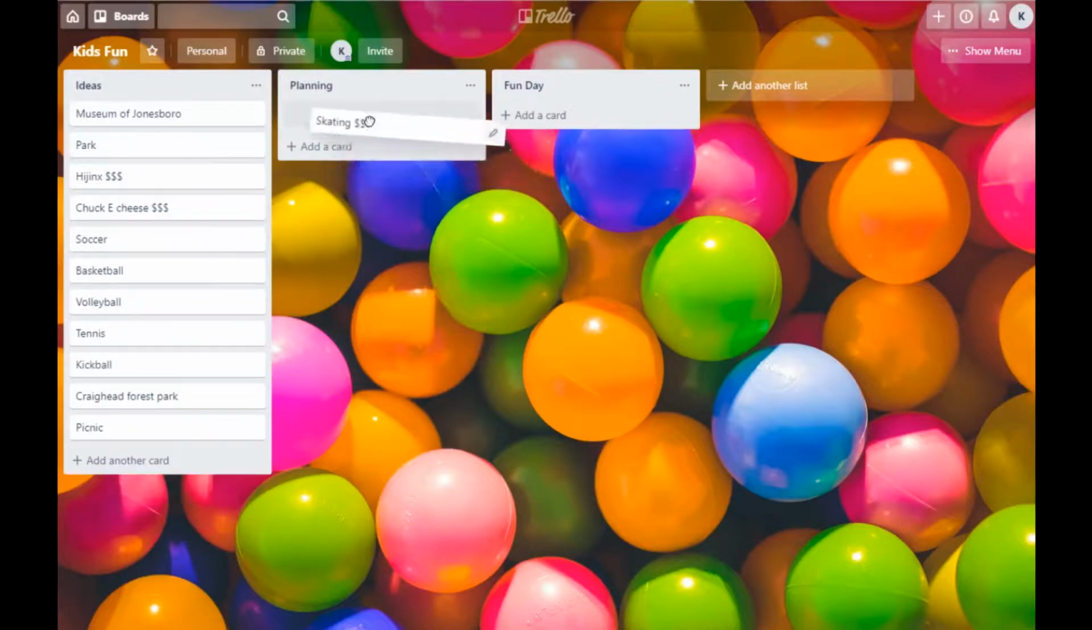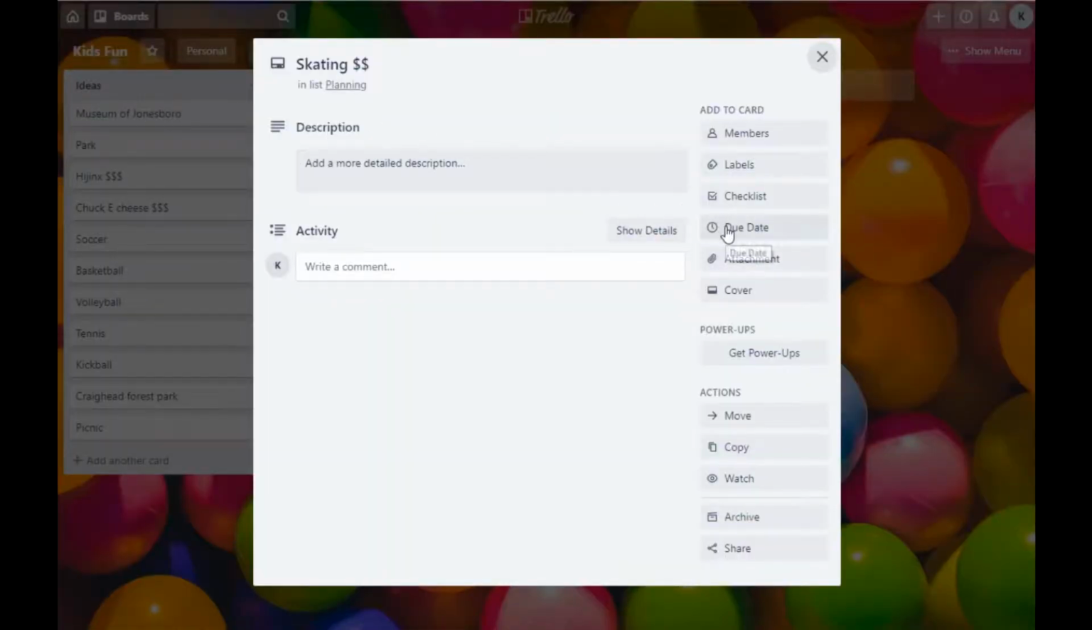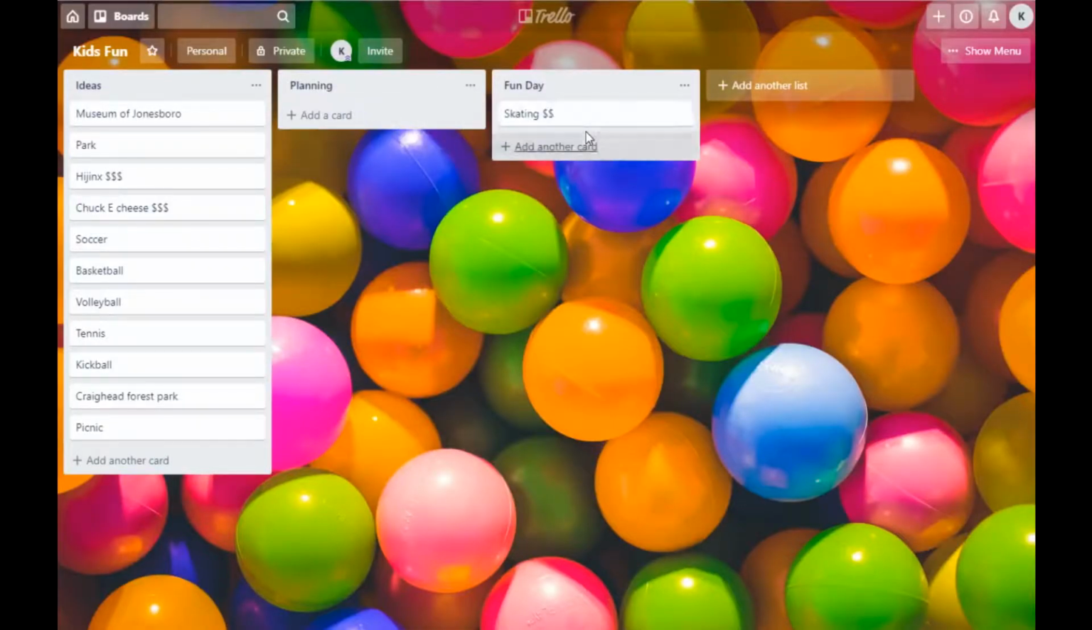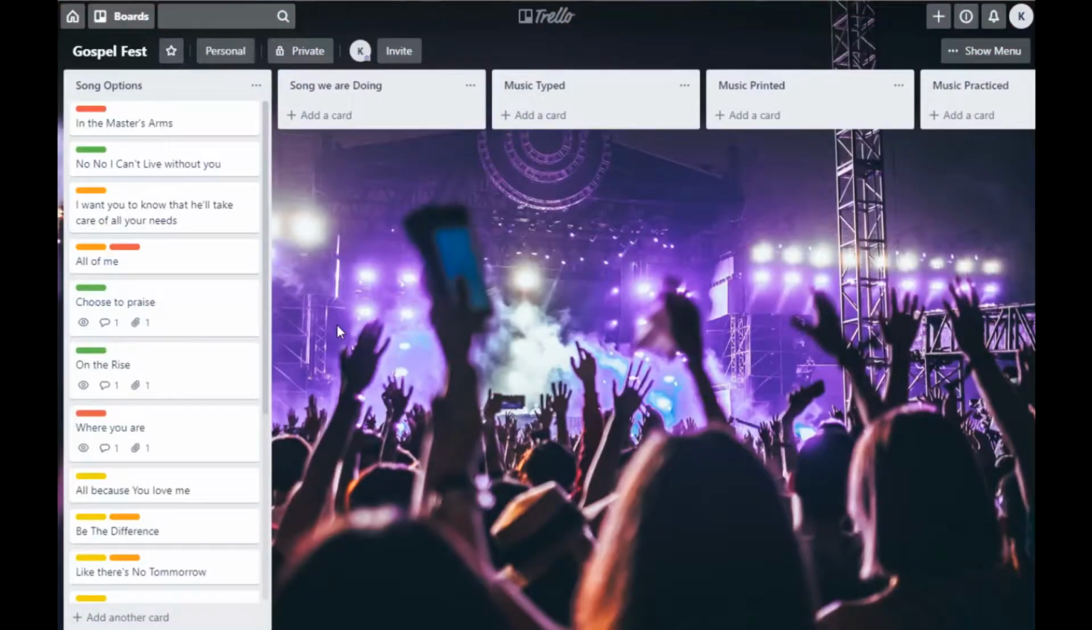You can say, okay, today we're going to skate, we're going to plan to skate, when are we going to do it? You can go in and put a due date when you're going to do it, add descriptions and different things like that. The day you do it, you can come over and say we've got the date planned and we're ready to go do it. Well, this here is the main board that I wanted to show you.